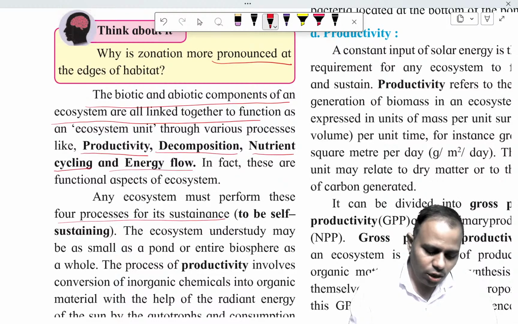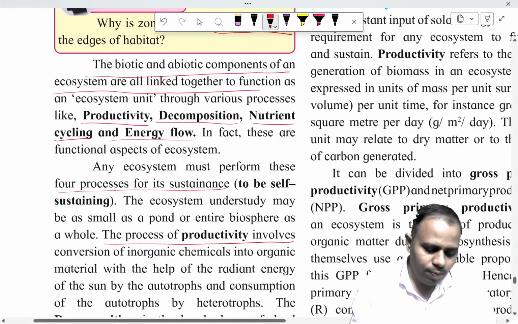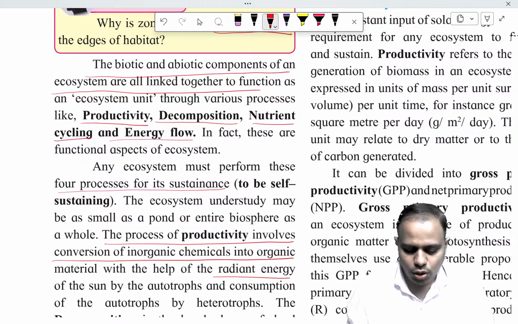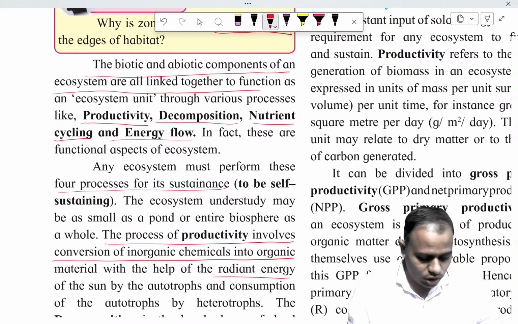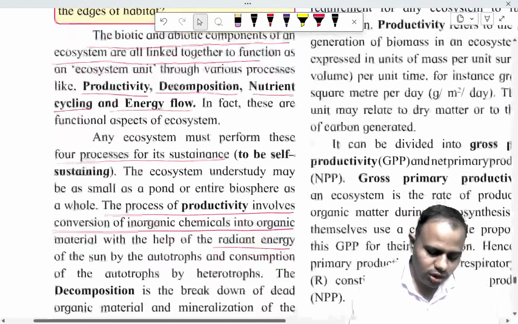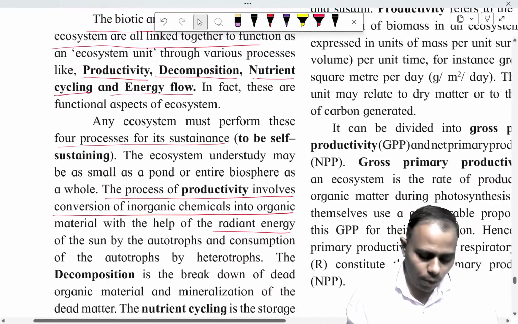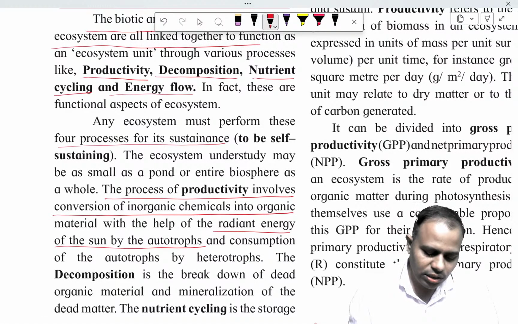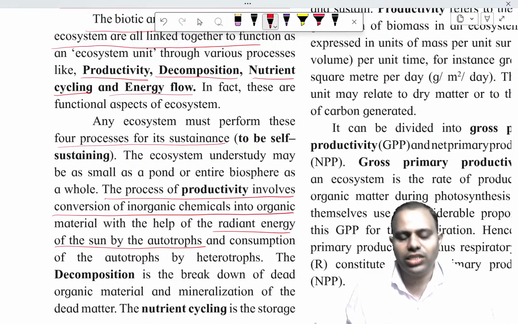As I told you, productivity depends on the conversion of various inorganic chemicals into organic material, and this happens with the radiant energy of the sun. The sun is the ultimate source of energy in our ecosystem, and due to the sun we get all the different energy requirements; each and every process on earth happens because of the sun. This energy is harvested by autotrophs or producers, and autotrophs are then consumed by heterotrophs.